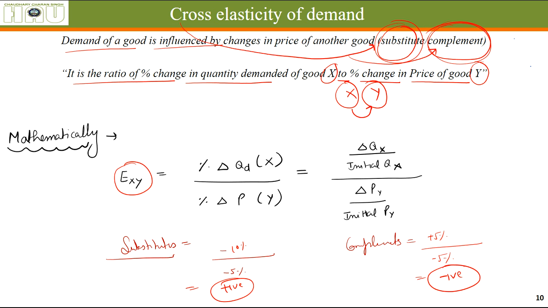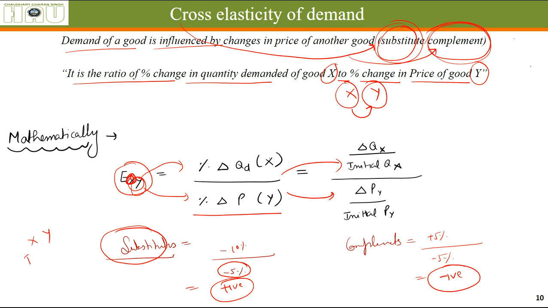Cross elasticity of demand between X and Y is defined as the percentage change in quantity demanded of X, which comes as the numerator, due to the percentage change in price of Y. In the case of substitutes, as we know, if the price of a substitute reduces, people will buy that thing. Let's say X and Y are substitutes, X is tea brand 1 and Y is tea brand 2.